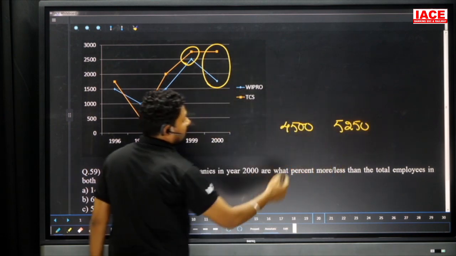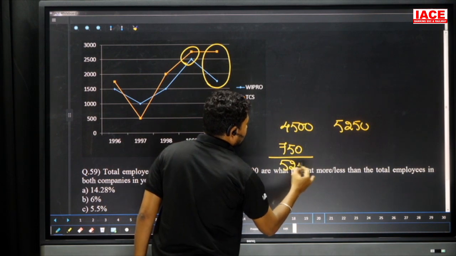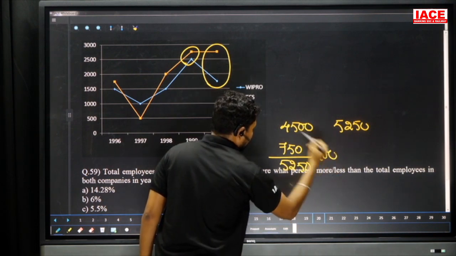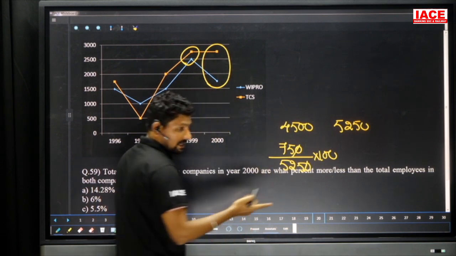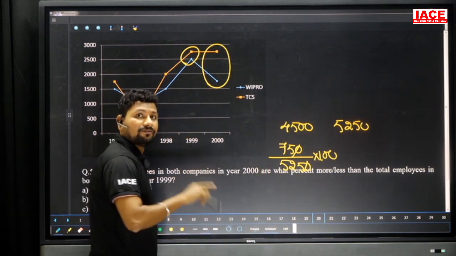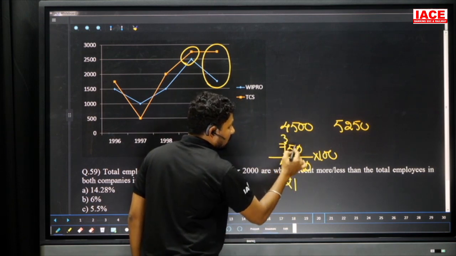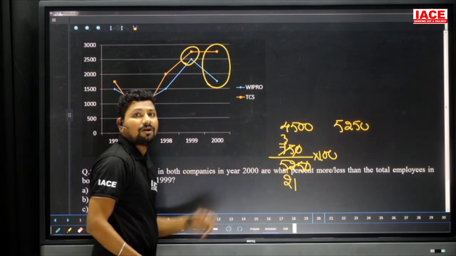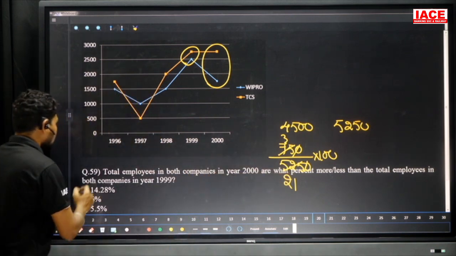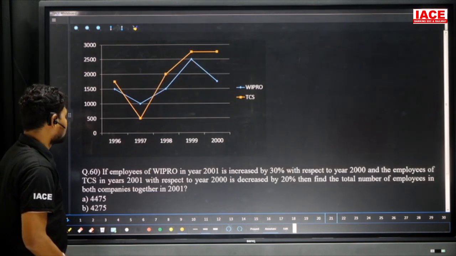And here the difference is how much? 750 is the difference, over 5250. We need percentage, so multiply with 100. Cancel the values here. 25 20s are 500, 25 21s are 525, 25 3s are 75, so 3 by 21 is equal to 1 by 7. 1 by 7 is equal to how much percentage? 14.28 percent. That is equal to option A here. Move to the next question.